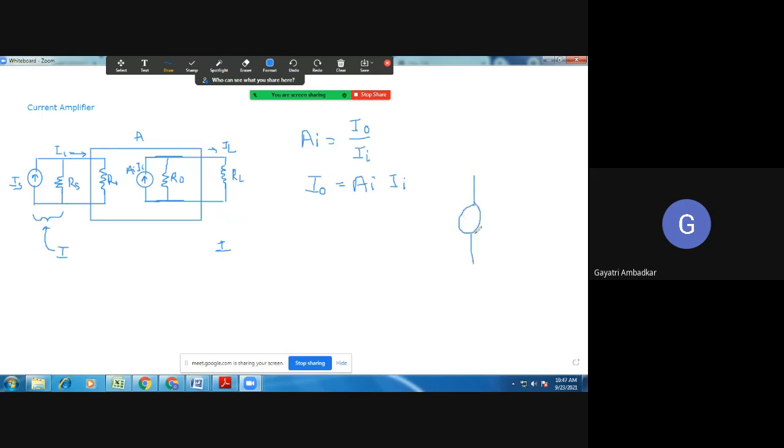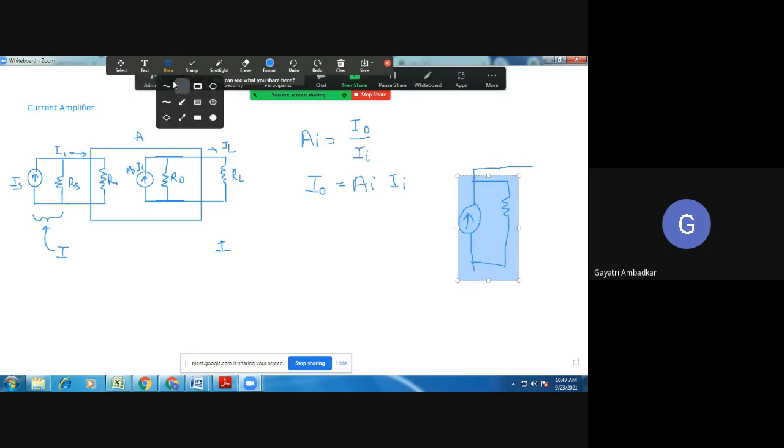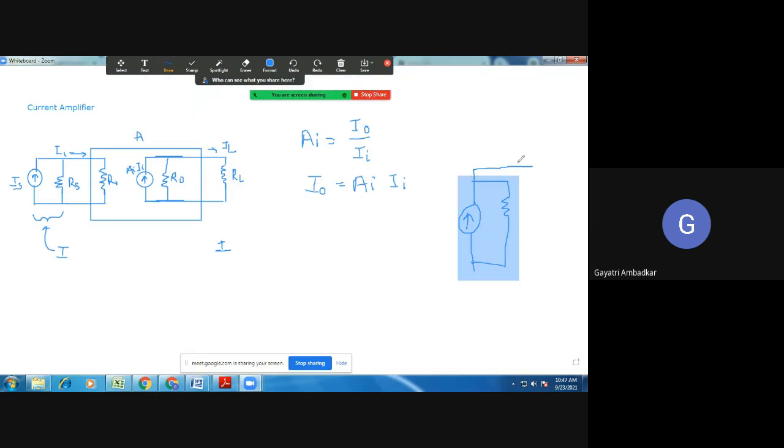What is the job of a current source? Everybody, what is this current source supposed to do? In my circuit, I want a current of, let's say, 1 ampere. To provide this current of 1 ampere, I will use this current source. It must provide me an output equal to 1 ampere.